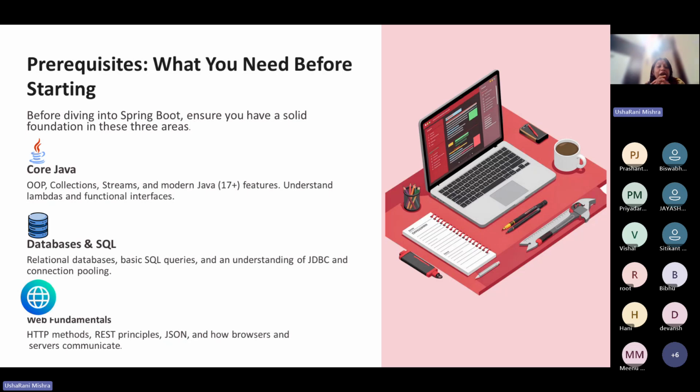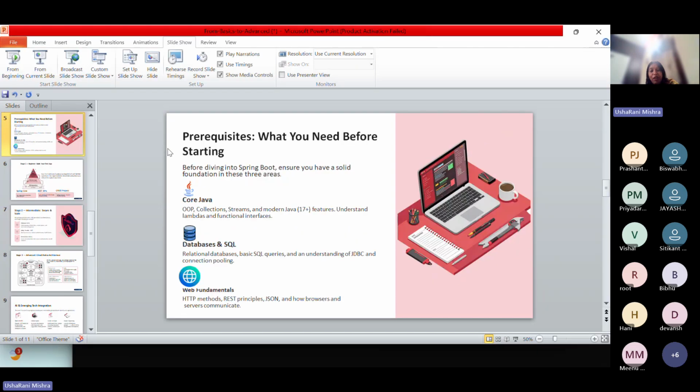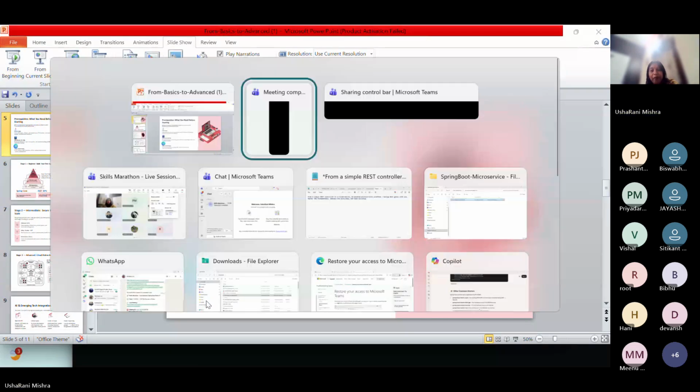You must have used Lambdas, functional interfaces. Am I correct? Can I believe that you know core Java, most of you? Can I get some thumbs up? Let's see how many of you are giving thumbs up.